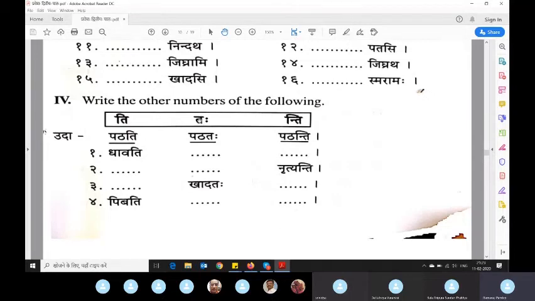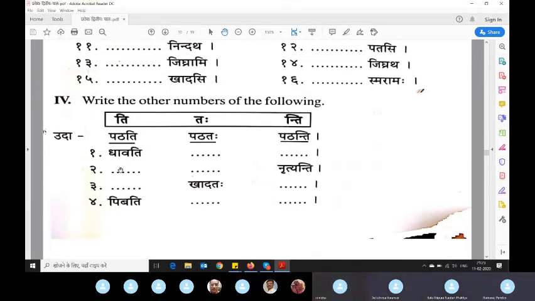If it is third person dual, you will add taha. If it is third person plural, you will add anti. So if you add these to patha, it will become pathati, pathataha, pathanti. So dhavati will become like what? Dhavataha, dhavanti.